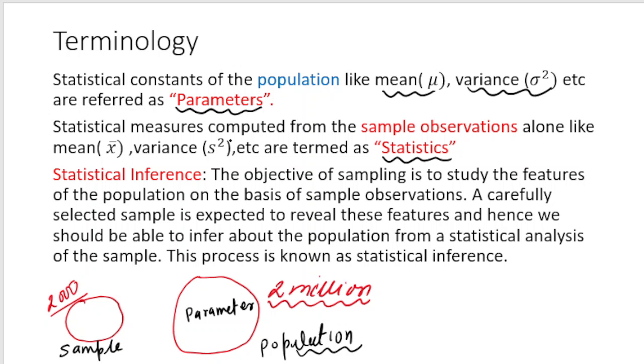And a statistical measure computed from the sample observations alone, like the mean of the sample or variance of the sample, is known as a statistic.